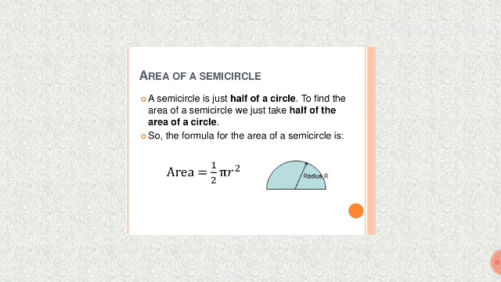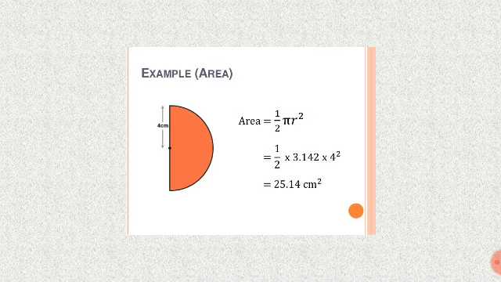So area of a semicircle is 1 by 2 into pi r square. Example: area of a semicircle with radius r equal to 4. Area equals 1 by 2 pi r square, which is 1 by 2 into 3.142 into 4 square.